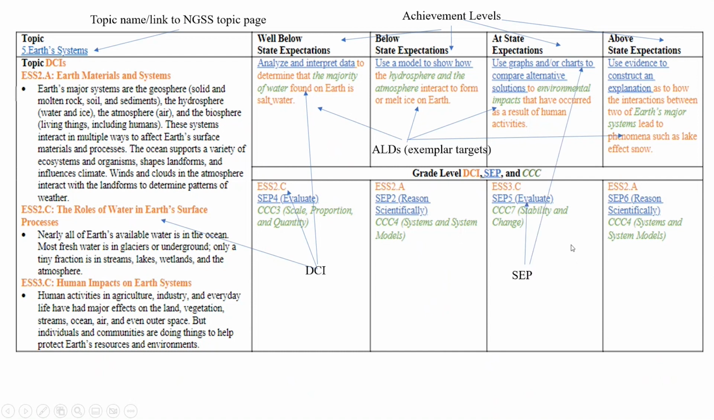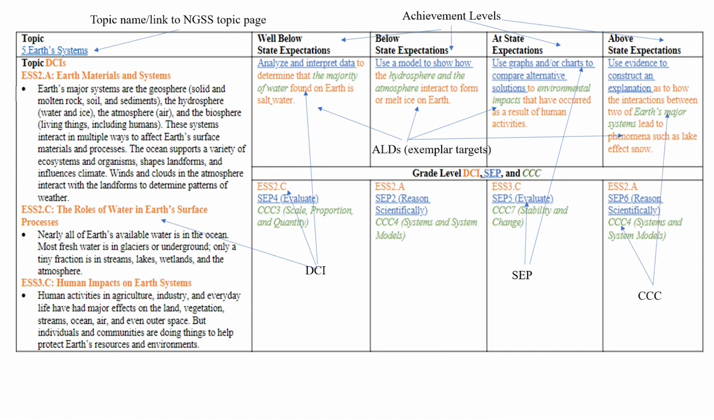We also have the SEPs, and those are in blue and underlined. So each exemplar target has a science and engineering practice associated with it, and which practice that is identified in this row at the bottom. So in this case, it's SEP5, which we would group as evaluate. And so the beginning of that SEP is use graphs and or charts to compare alternative solutions.